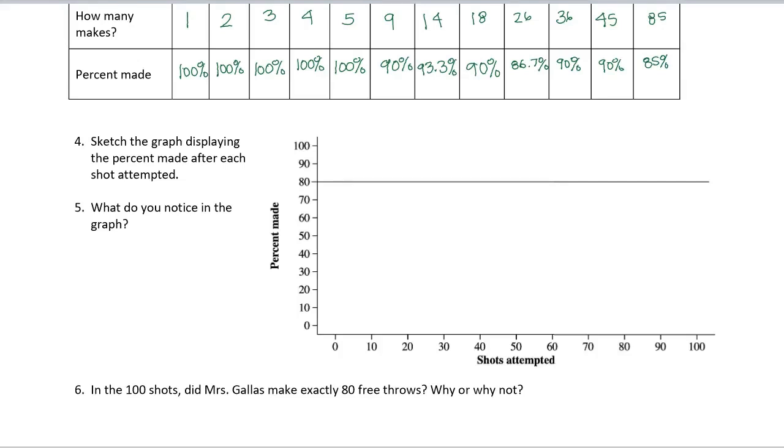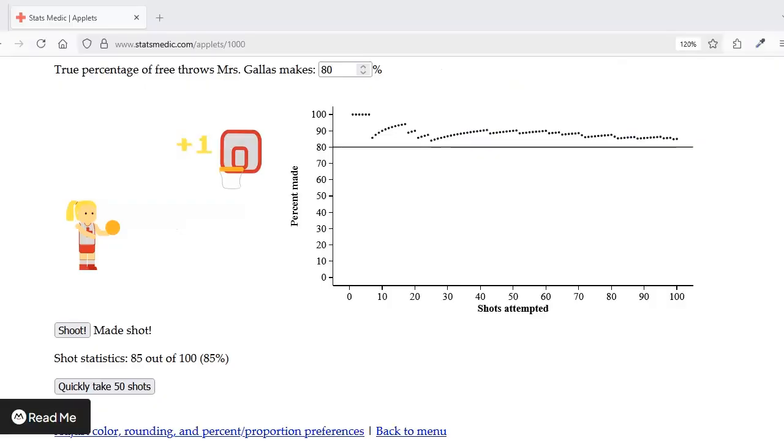And now you can take some time to sketch the graph and then comment on what you notice. Here's my graph, and what I'm noticing is that we are getting all different percentages, but they are getting closer and closer to that 80%. And if you look, there's a line on the graph showing that 80%.